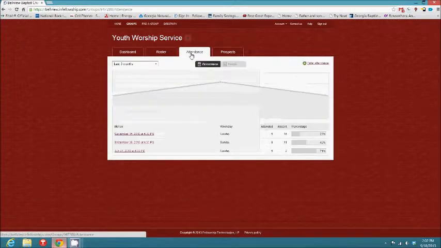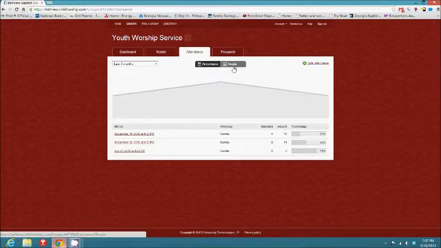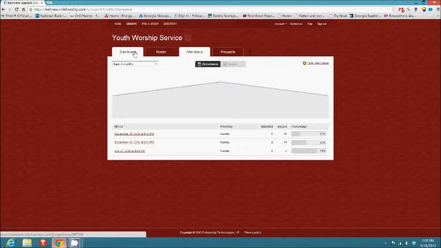Once we start taking attendance online with your Sunday school, you can see over here to the side the date and the time, and what percentage of those people actually showed up on that particular day. So you can see here 23% of our kids showed up for September 15th at 6 p.m. There were 5 that attended and 16 that could have been here. And you can click on people specifically if we start updating who exactly is in that particular class or small group. So this is a great way to see how your class is doing as far as attendance goes, and to see who's there and who's not there.